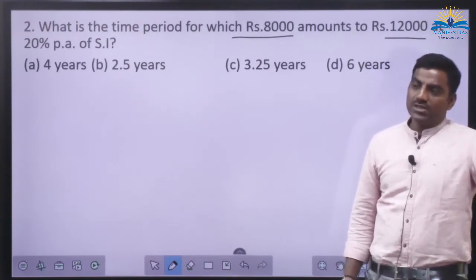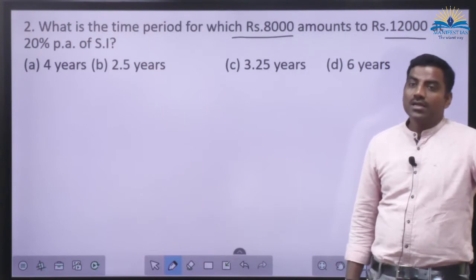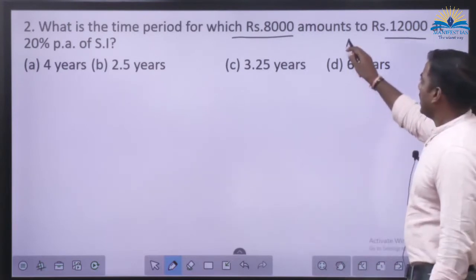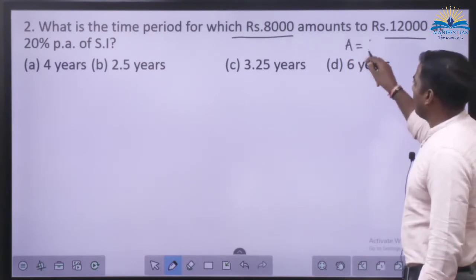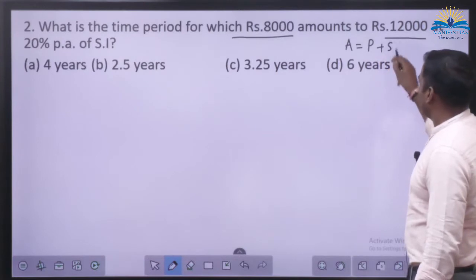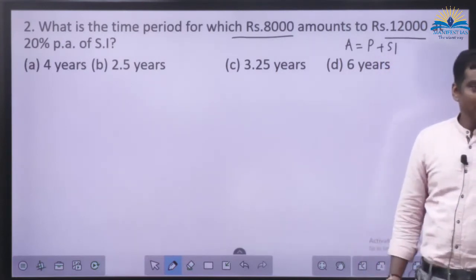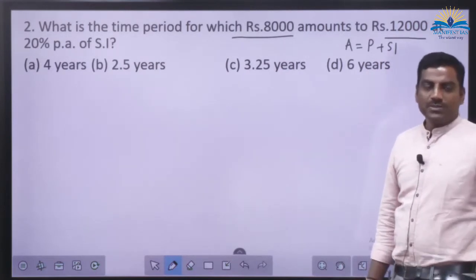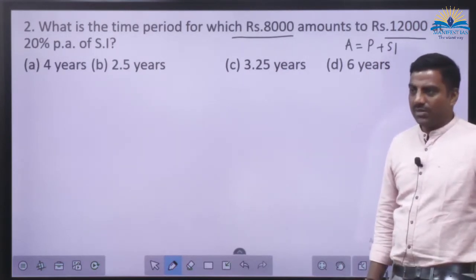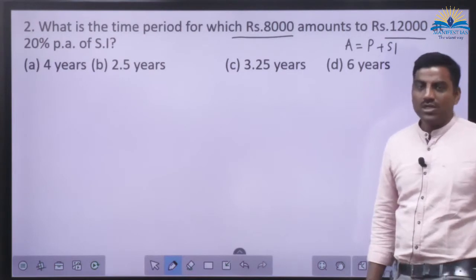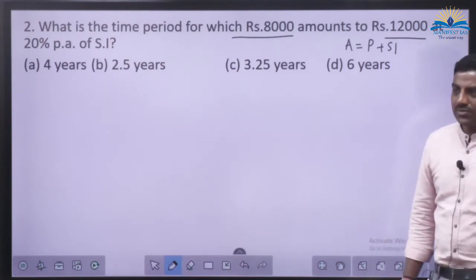And what is this 12,000? So basically, the amount will be comprising both principal and simple interest. You don't have to write this one, but remember, amount is the sum of principal and simple interest. Okay, principal plus simple interest is equal to the amount. Yes?